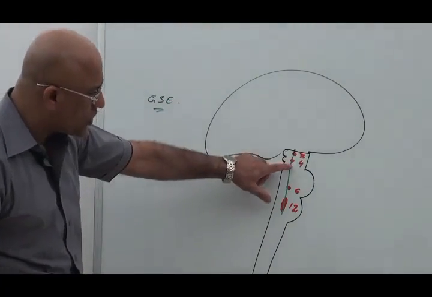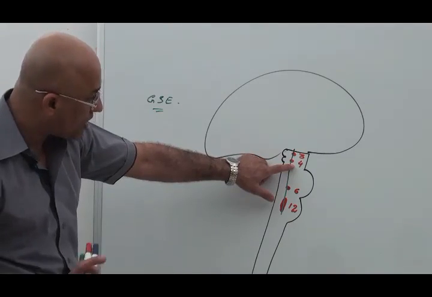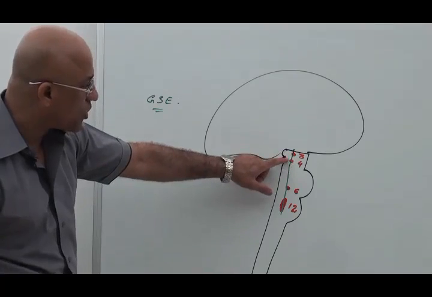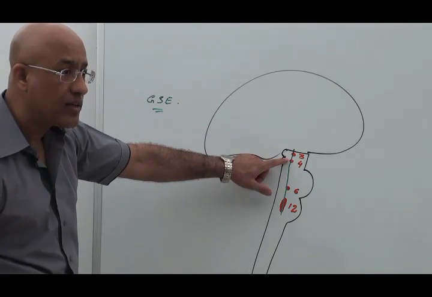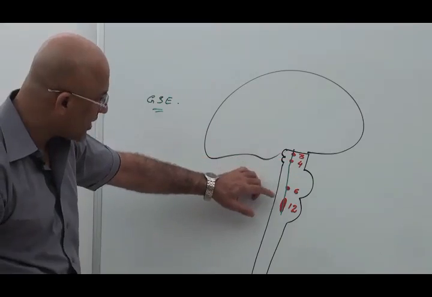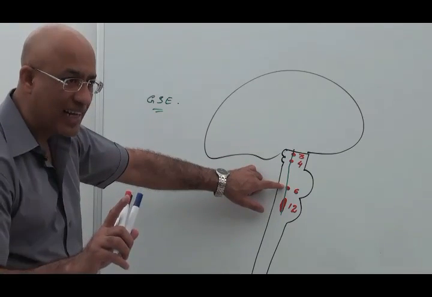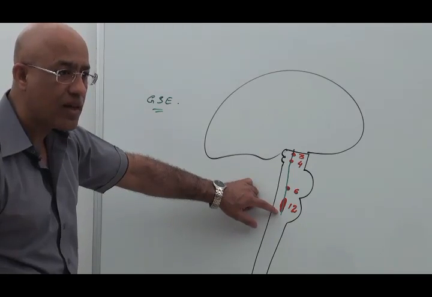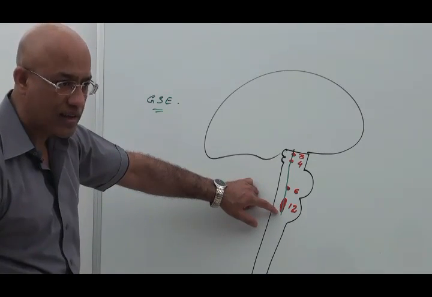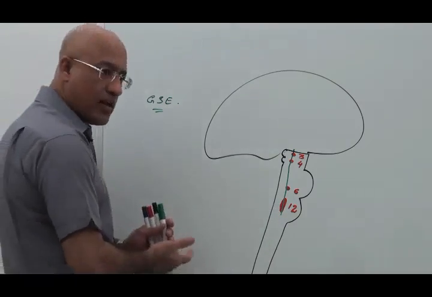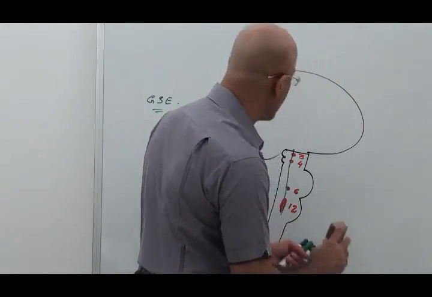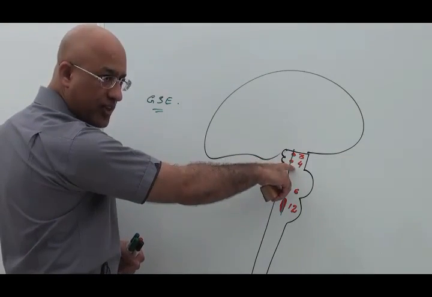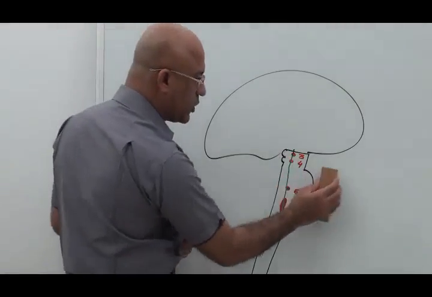Now, I will go into detail of the fourth cranial nerve. We already know that the third cranial nerve supplies most of the extraocular muscles. The fourth cranial nerve supplies the superior oblique muscle, the sixth cranial nerve supplies the lateral rectus muscle, and the 12th cranial nerve supplies most of the muscles related to the tongue, most of the lingual muscles. There is one exception, we'll discuss that later. So this is the exact position of the fourth cranial nerve nucleus. But let's go into more detail of this nucleus.